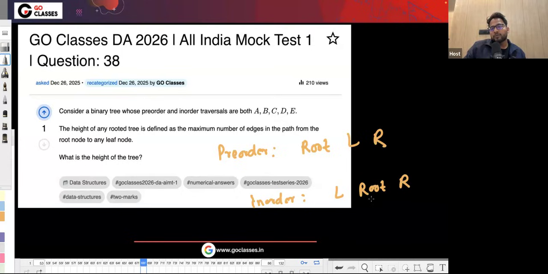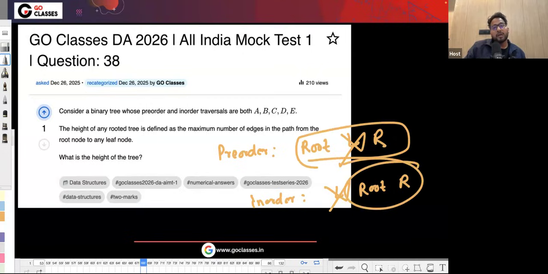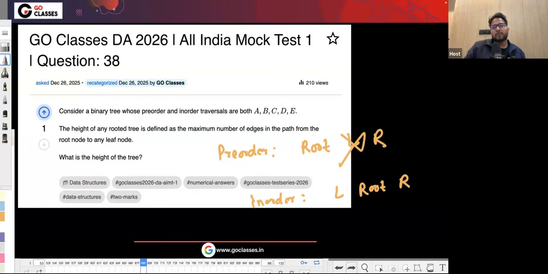Okay. How could both be same if left is not there? If left is not there, then it is root and right, and this is also root and right. If left is there, then there will be a problem. I mean, this will be different from this. So just try this out.